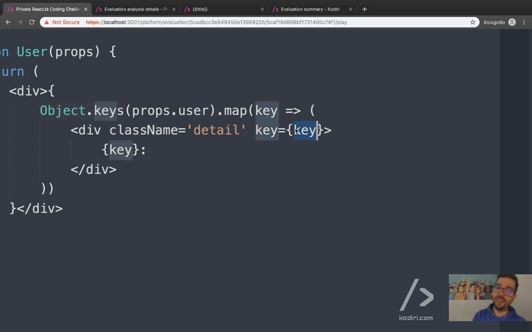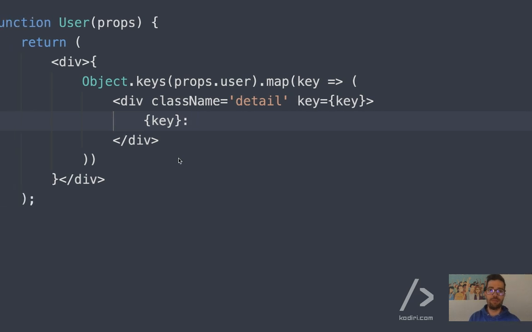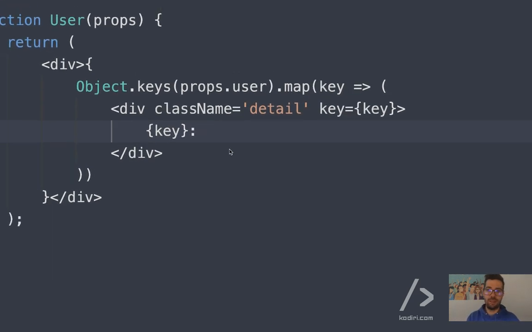So, because we got the key, then how do we access the value associated to that particular key? Key. No, wrong. Key is a string, yeah? Key will fail because you're assuming key is an object. Curly brace.